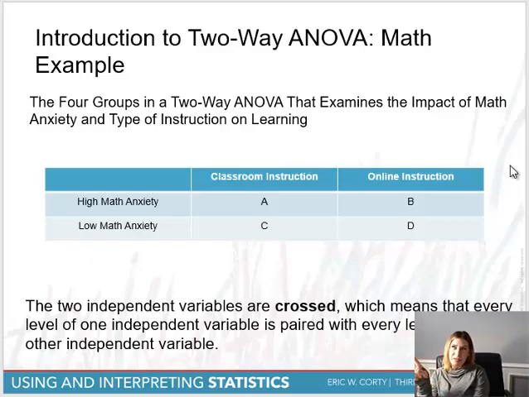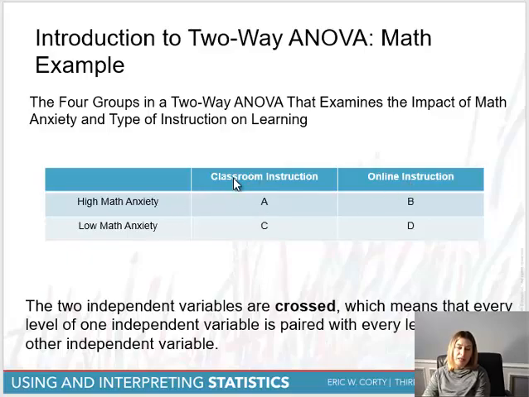Now, this is where it kind of indicates how sophisticated and how complex designs can get. Here in this design, we have a 2x2. 2 times 2 equals 4, right? Well, look, we have 1, 2, 3, 4 treatment conditions. High math, fully crossed with classroom instruction. High math, fully crossed with online.